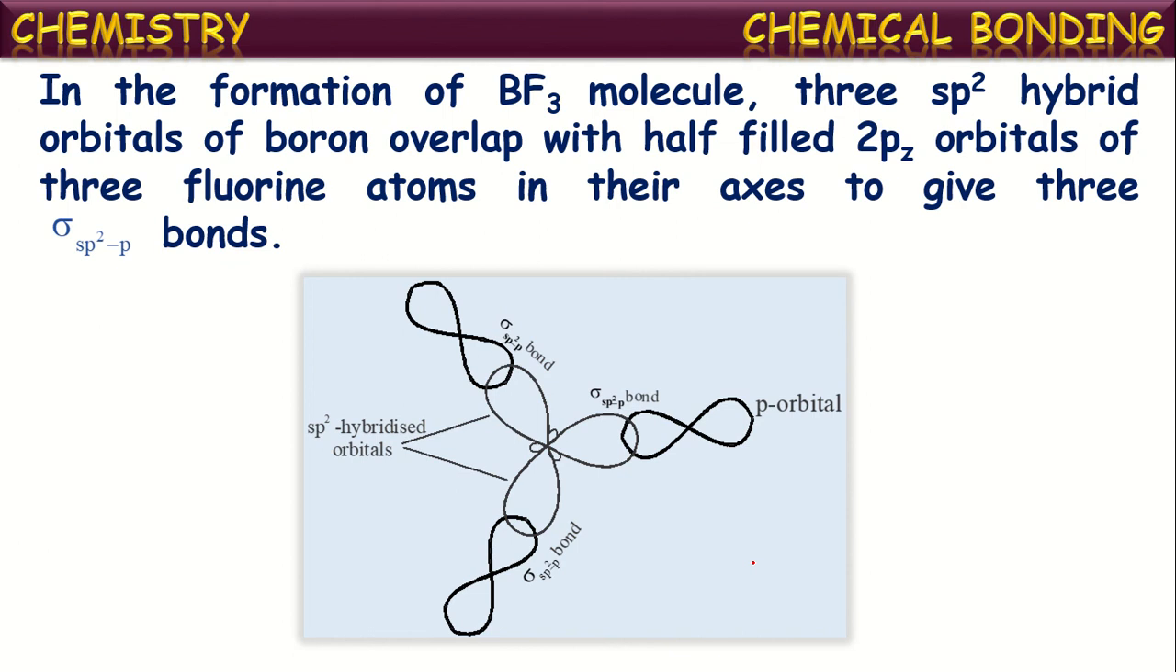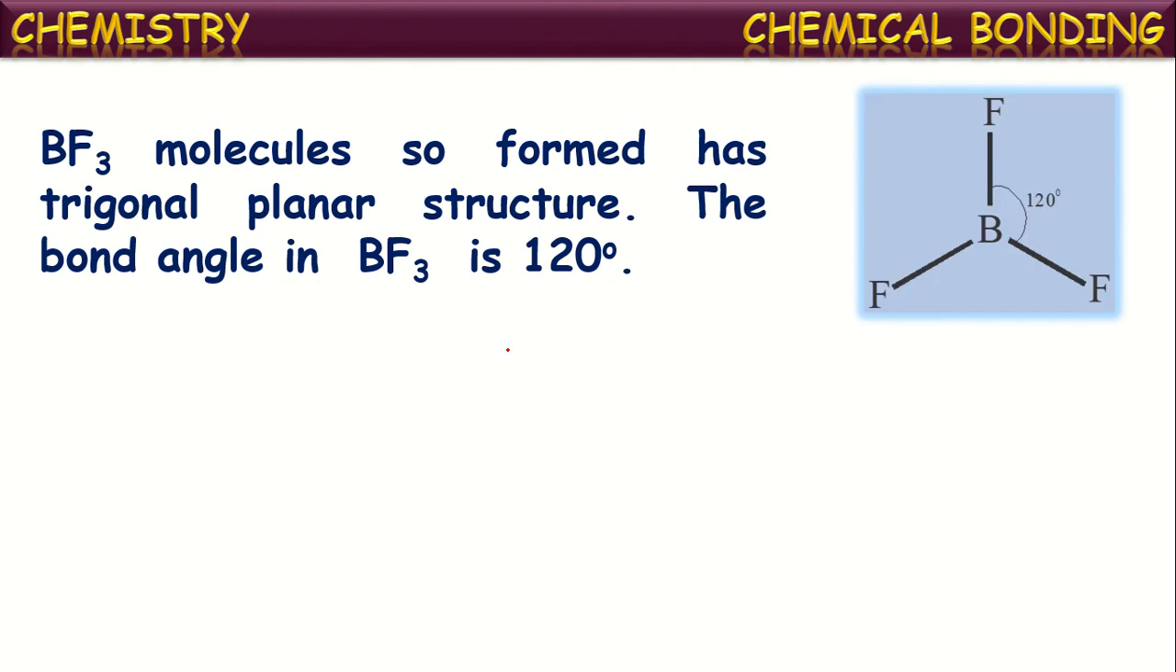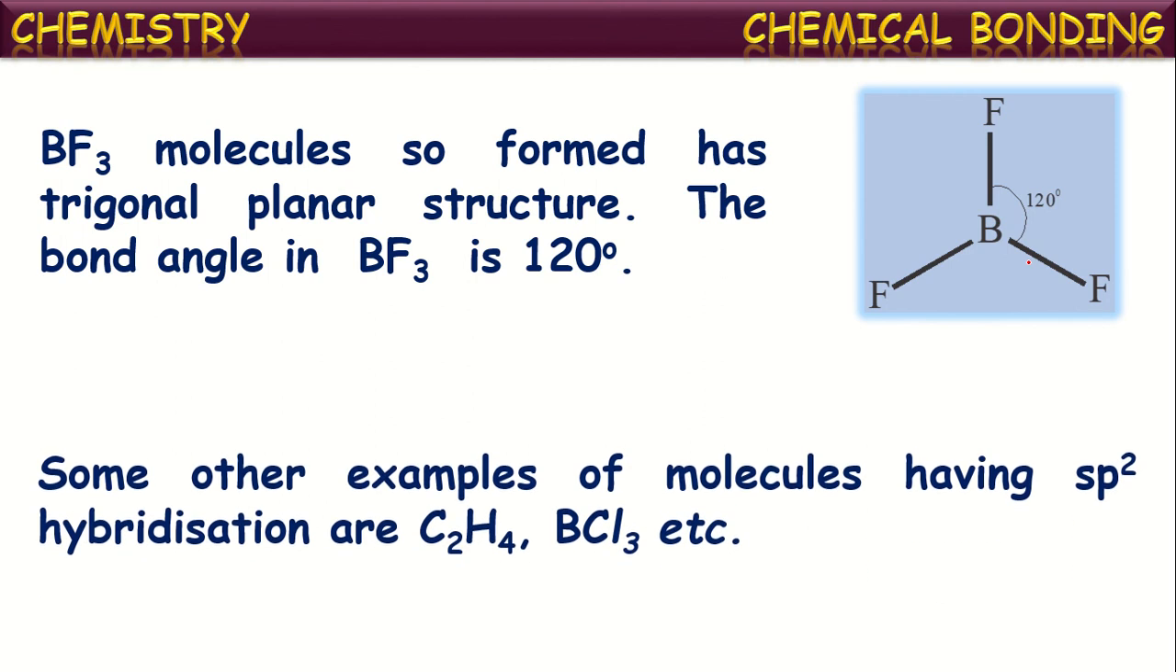In this way, the boron trifluoride molecule is formed by the formation of 3 sigma bonds which are formed by sp2-p overlapping. The sp2 orbital of boron overlaps with the p orbital of fluorine, thus forming a sigma bond. So the BF3 molecule so formed has trigonal planar structure. The 3 bonds will maintain equal distance from one another in space and result in the formation of trigonal planar structure. The bond angle in the BF3 molecule is 120 degrees.